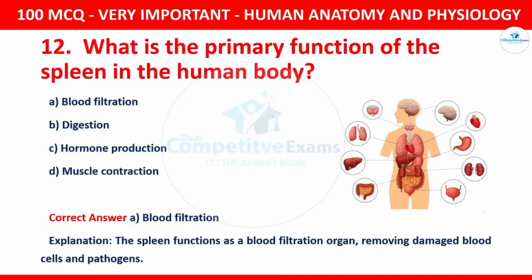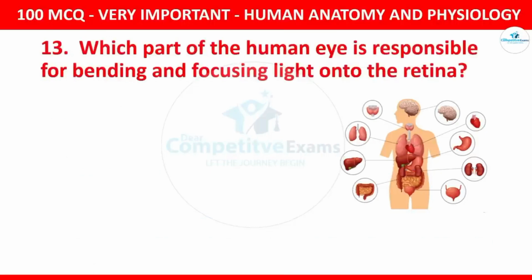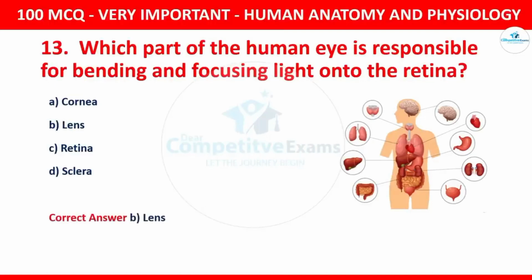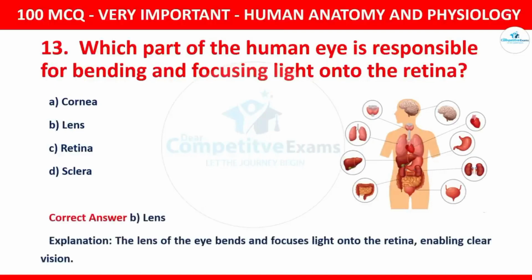Question number 13. Which part of the human eye is responsible for bending and focusing light onto the retina? Your options are cornea, lens, retina, sclera. The correct option is lens. The lens of the eye bends and focuses light onto the retina, enabling clear vision.